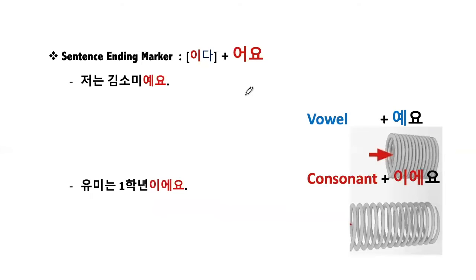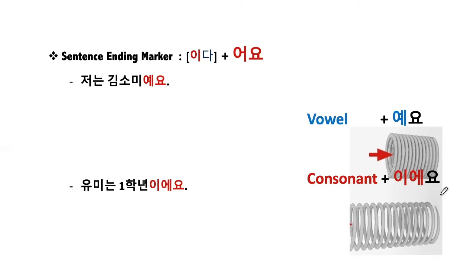Okay, then let's focus more on the grammar part here. I have mentioned the sentence ending marker 어요. So when we have 이다, to be in English, how can you conjugate 이다 with the sentence ending 어요? It has two forms. One is 예요, the other is 이에요.